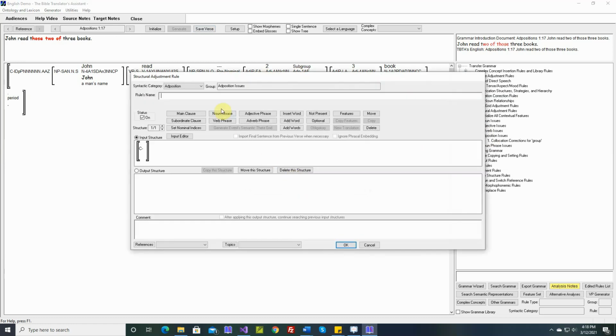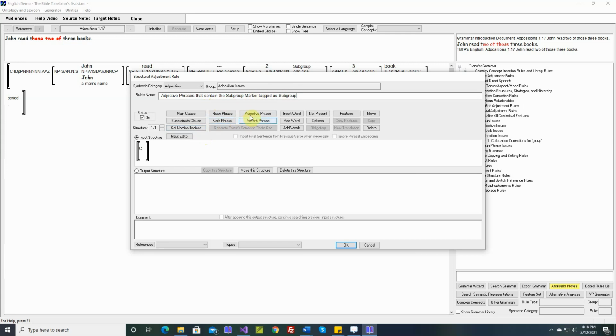Let's say adjective phrases that contain the subgroup marker tagged as subgroup.